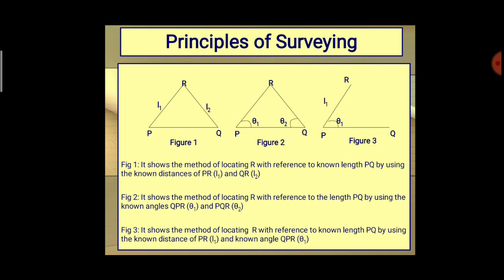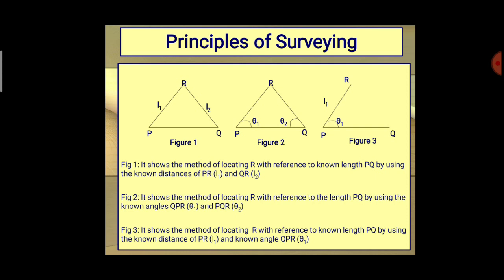Figure 2 also shows the method of locating point R with reference to the same PQ, but here we don't have the lengths L1 and L2. We have theta 1 and theta 2, that is the angles QPR and PQR. Based upon these 2 angles, we are also generating the point R.